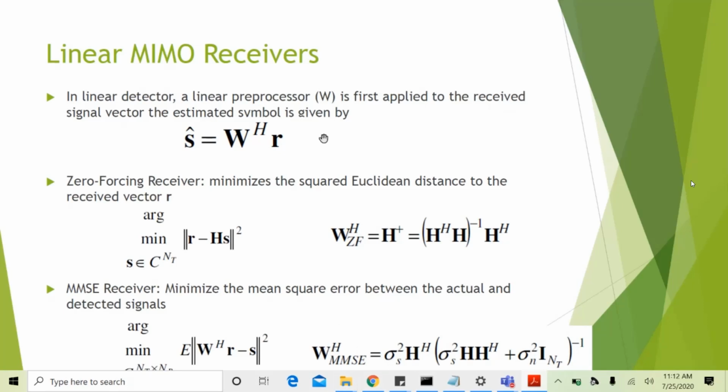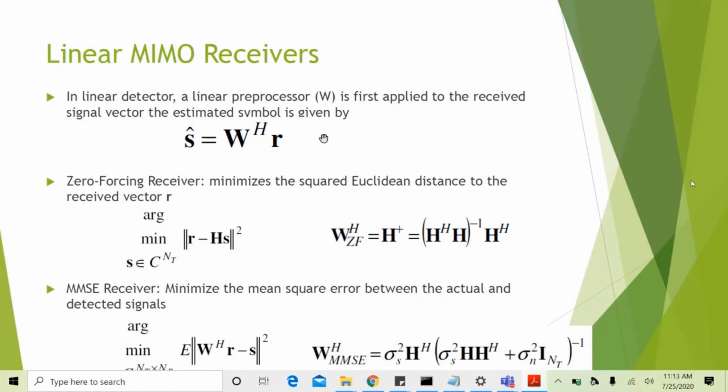Now, what are the disadvantages of linear receivers? With linear receivers, we lose diversity. What is the diversity with MMSE and zero forcing? The diversity with MMSE and zero forcing is NR minus NT plus 1. Let us say we have a 2 cross 2 system. What is the diversity here? 2 minus 2 plus 1, only 1, which is equivalent to a SISO system. Zero forcing and MMSE are equivalent to SISO systems in terms of diversity.